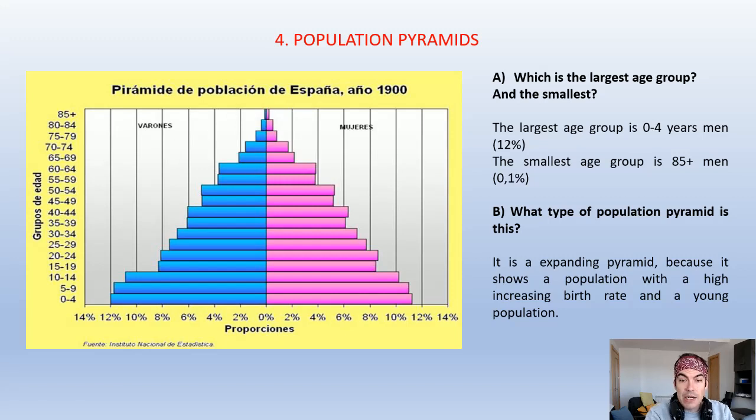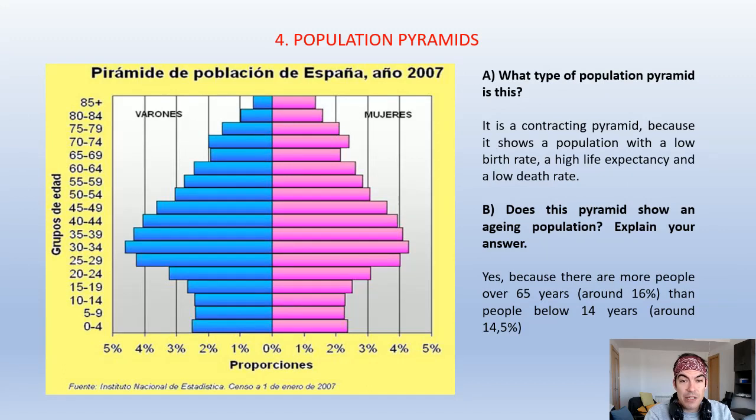Okay? And then the second population pyramid is the one for Spain, but for the year 2007. So what type of population pyramid is this? This is a contracting pyramid because it shows a population with a low birth rate. Look how short these bars are compared to the middle bars. And a high life expectancy and a low death rate, because we have a lot of elder people, or a lot of old people.